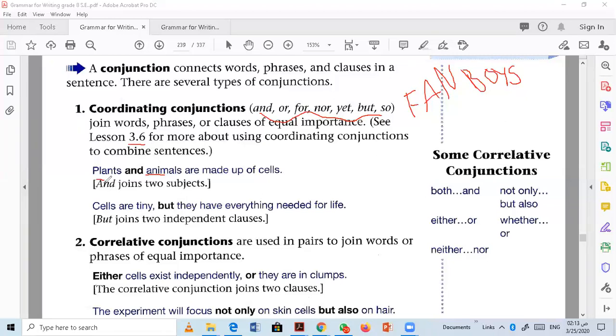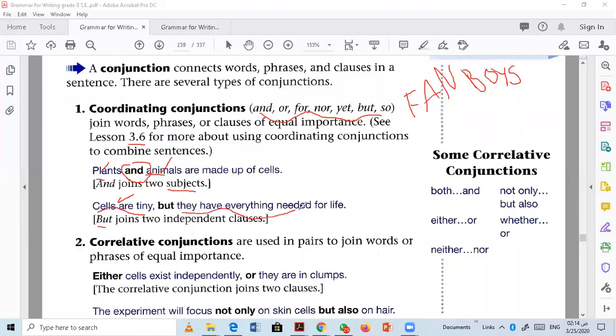The example here says, plants and animals are made up of cells. The word and is a coordinating conjunction connecting plants and animals, two nouns that function as two subjects. Cells are tiny, but they have everything needed for life. The word but joins two independent clauses. The first one, cells are tiny, is a complete sentence. It can stand on its own, that's why we call it an independent clause.